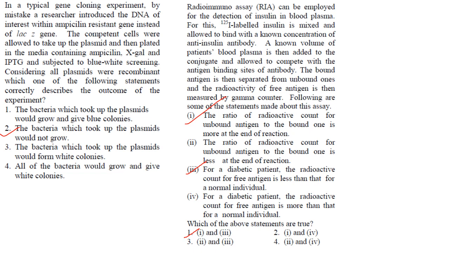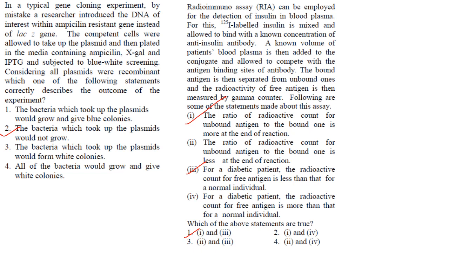A known volume of the patient's blood plasma is then added to the conjugate and allowed to compete with the antigen binding sites of the antibody. The bound antigen is then separated from unbound ones and the radioactivity of free antigen is then measured by a gamma counter. Following are some of the statements made about this assay.